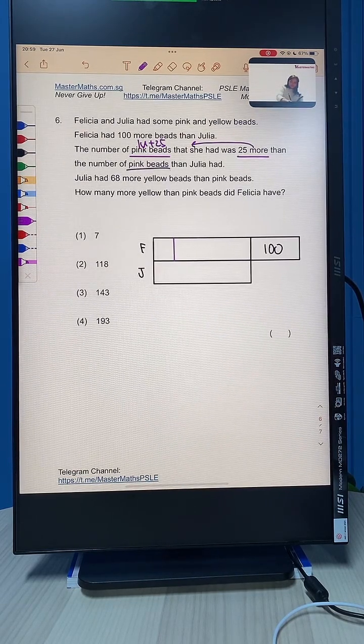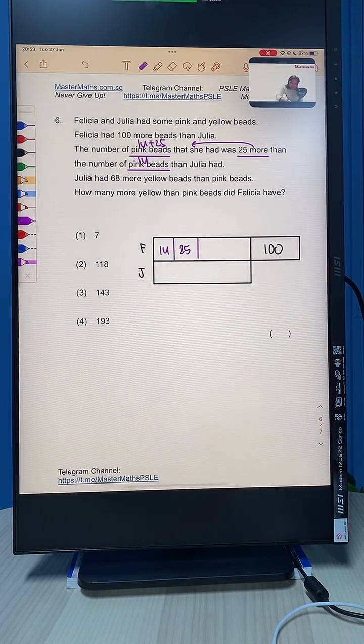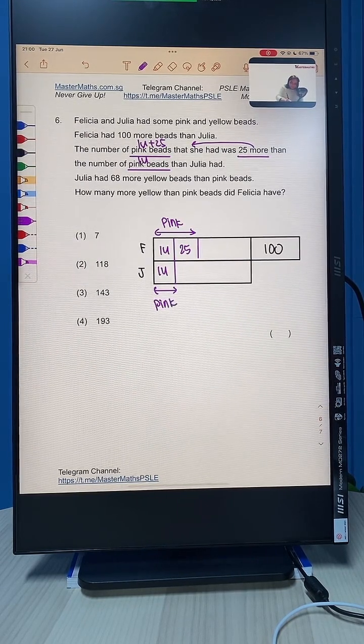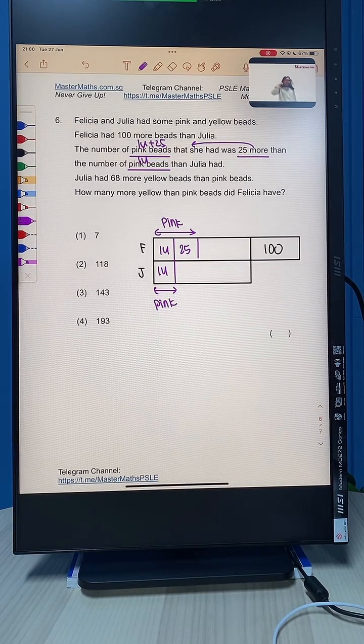And Julia will have 1 unit. Recall at the start as well, I mentioned, if you don't know something, call it 1 unit, okay? So I'm going to call this 1 unit and another, roughly here, 25. This is all her pink beads. Whereas for Julia, she only has 1 unit of pink beads.